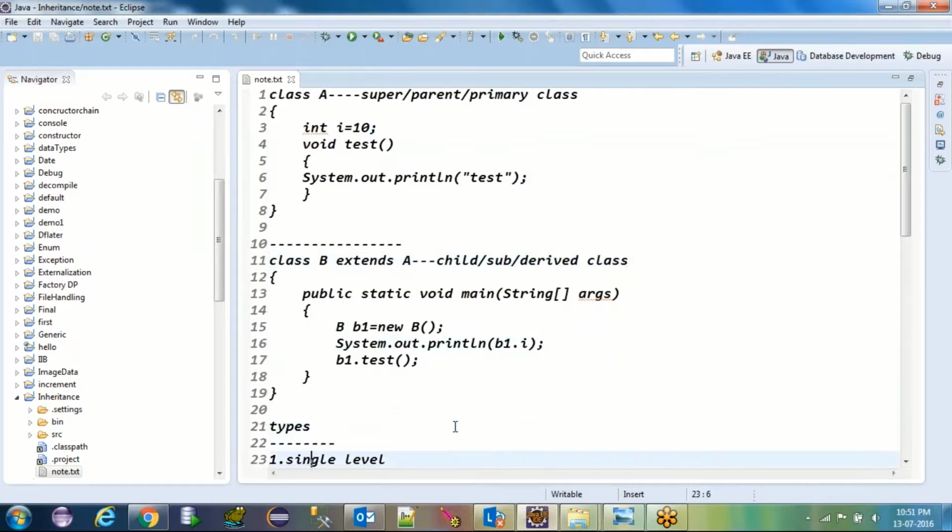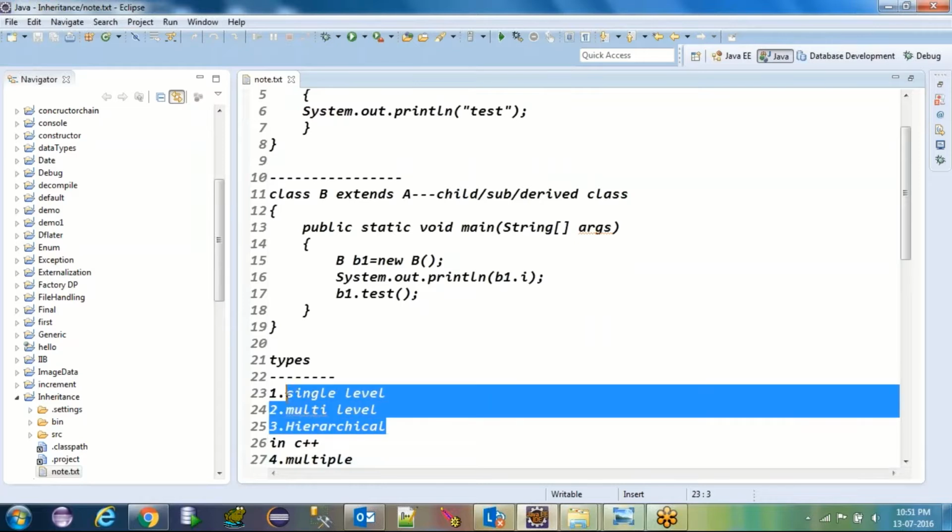Now coming to the types of inheritance, basically in Java we have only 3 types of inheritance: single level, multi-level and hierarchical. What is this single level, multi-level, hierarchical? Let's understand it.